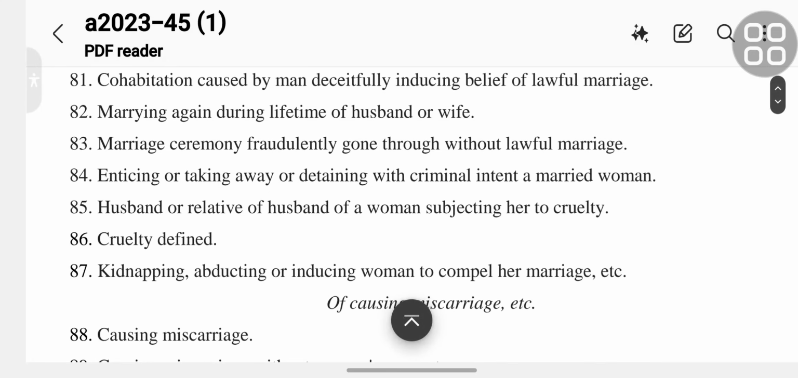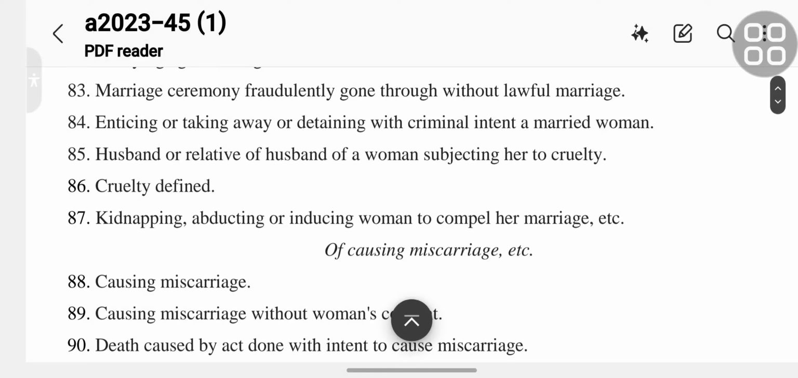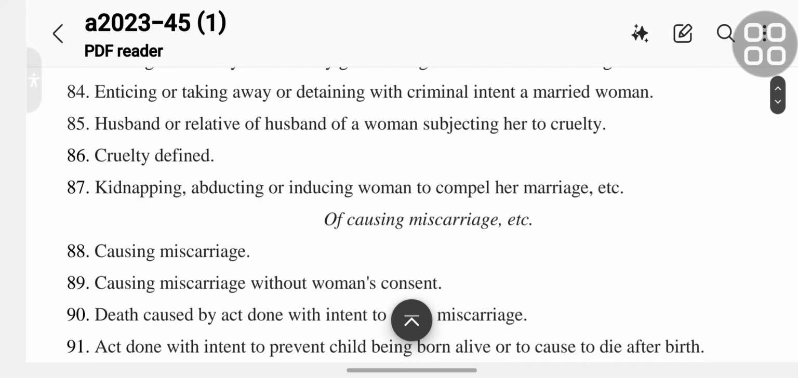Section 82 is marrying again during lifetime of a husband or wife. Section 83 is marriage ceremony fraudulently gone through without lawful marriage. Section 84 is enticing or taking away or detaining with criminal intent a married woman.